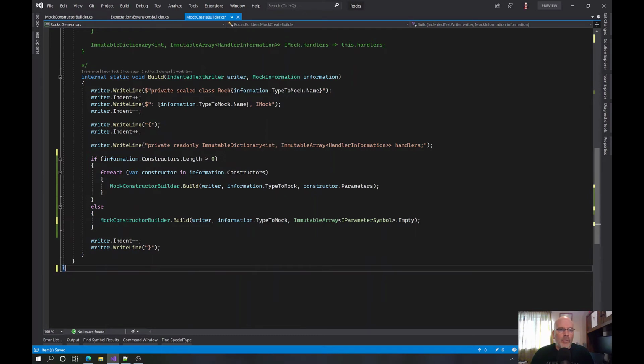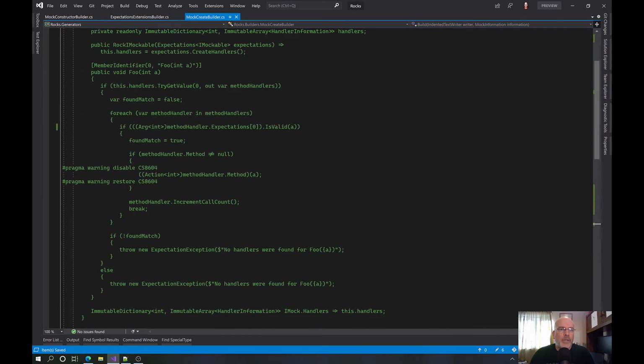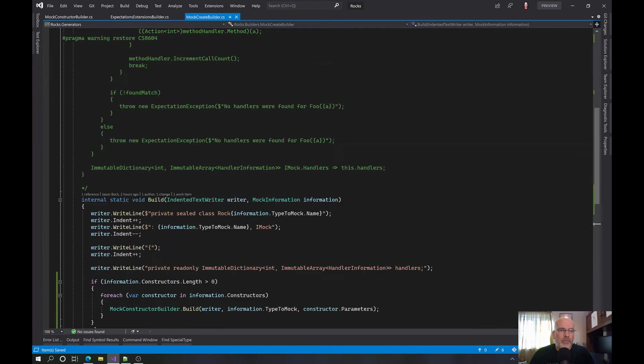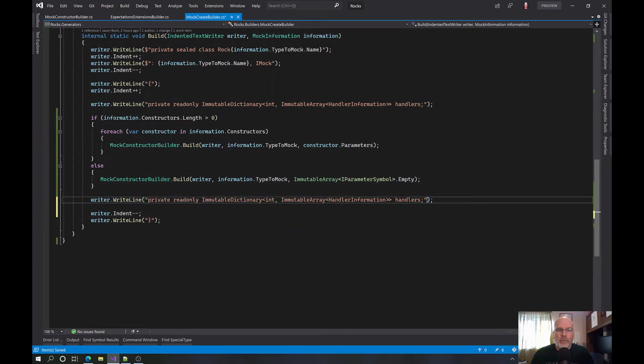Okay. Perfect. So this actually now does this and then all the constructors. Now what we would need to do is generate all the methods. Except, you know what we're going to do? We're going to be smart here. We're going to be really, really smart. Super smart. What we're going to say here is to put in all the overrides.